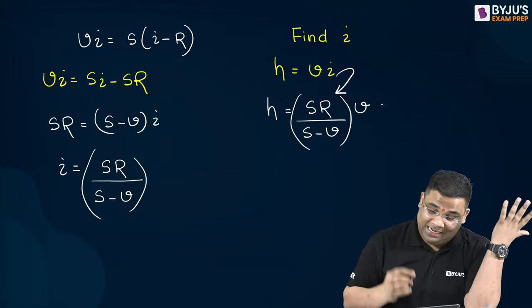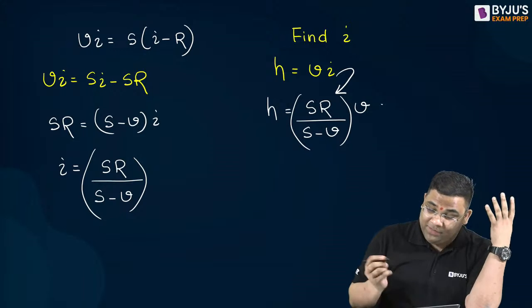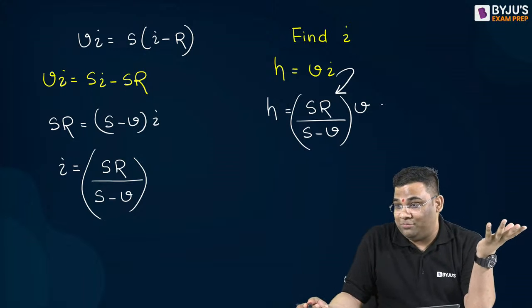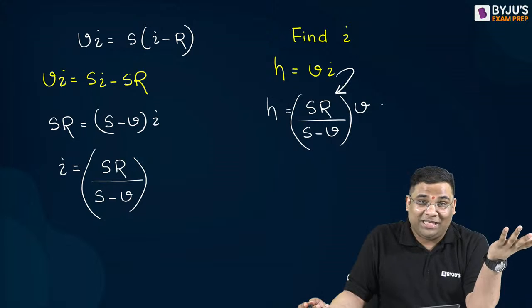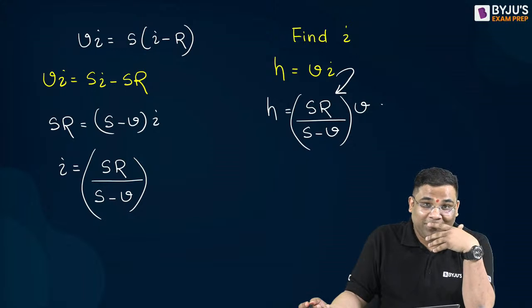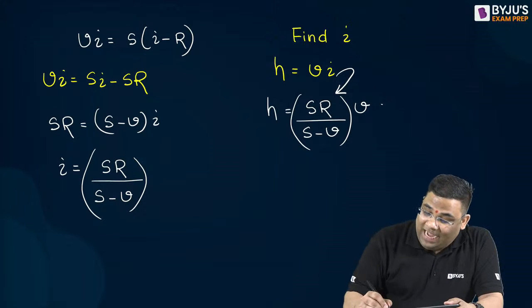Don't worry, at the end the final formula will come. I can write down the final formula also, and you can memorize it and commit mistakes in the examination. I don't want you to commit mistakes in the examination. Therefore I am deriving it. So this is the height we got.